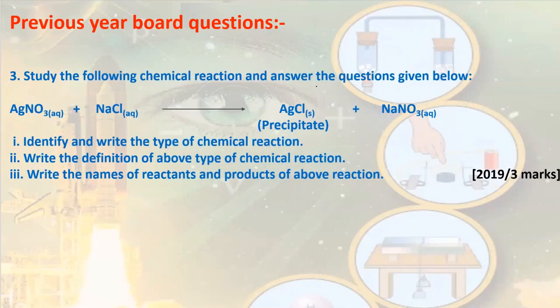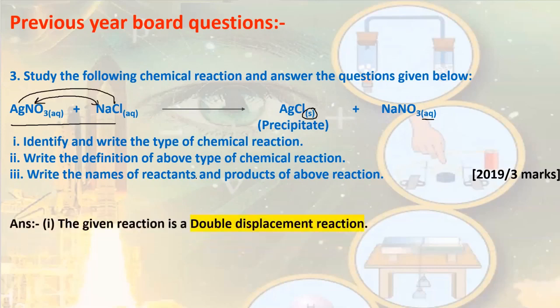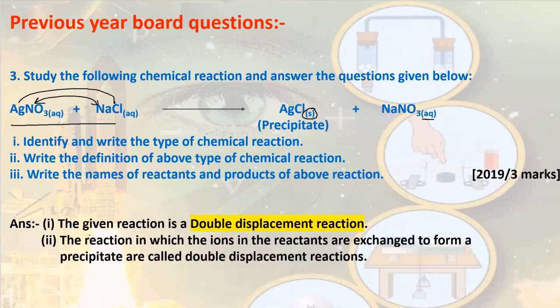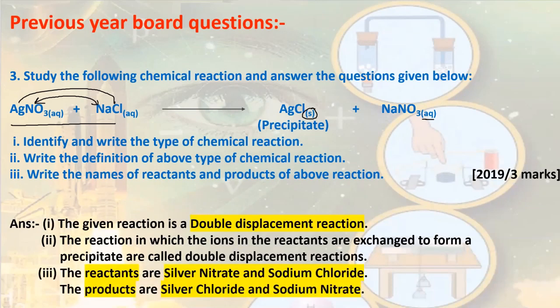Study the following chemical reaction and answer the question given below. Silver nitrate reacts with sodium chloride to give silver chloride precipitate and sodium nitrate aqueous solution. Identify and write the type of chemical reaction. We can see that the reactants are exchanging their ions. So such kind of reaction is called double displacement reaction. The reactants over here are silver nitrate and sodium chloride, whereas the products are silver chloride and sodium nitrate.